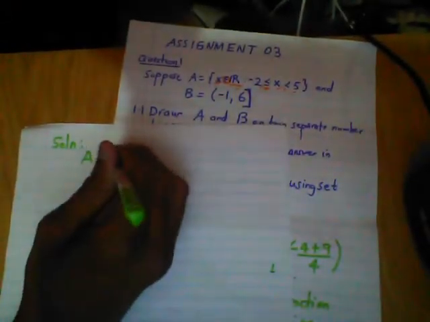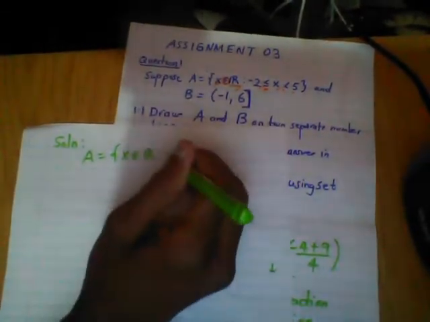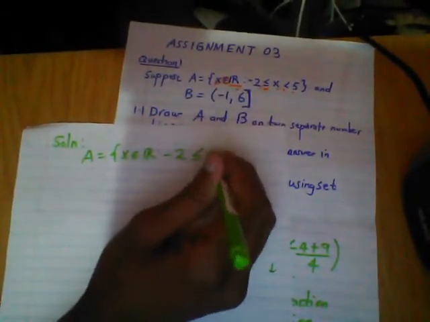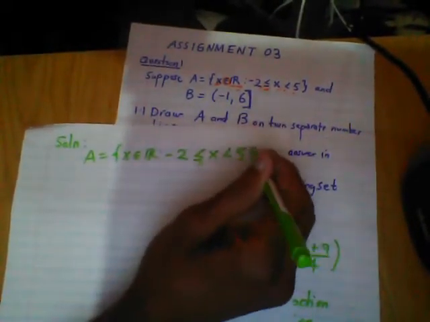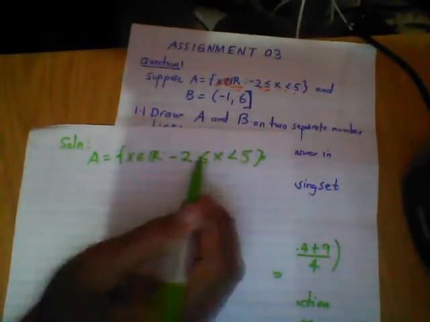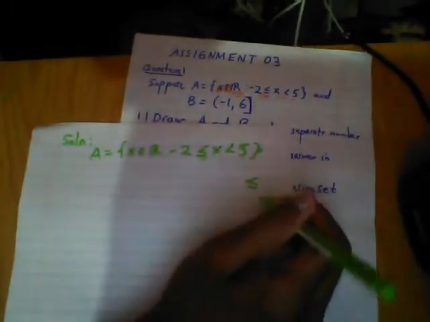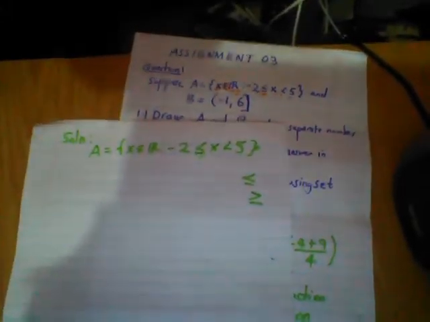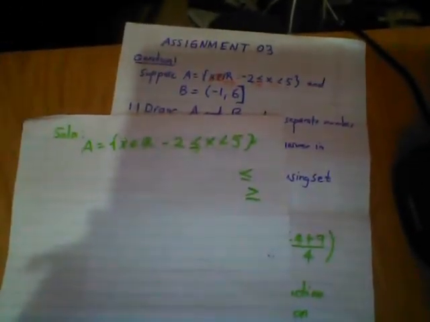So my A, the solution for question 1, in set builder notation is X an element of real numbers, whereby it starts from negative 2 to 5, including 5. When you see this sign here, when it's double, it is including. I didn't explain that in the previous page. This or this means including, means you are involved, you are also part of it.